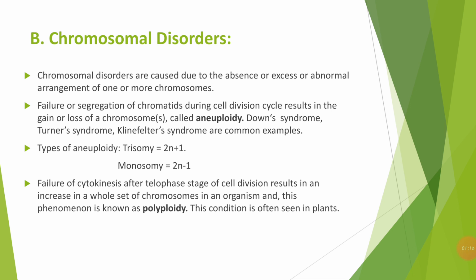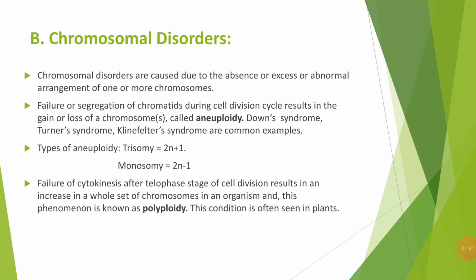One more type of chromosomal disorder is polyploidy. Failure of cytokinesis after the telophase stage of the cell division results in an increase in a whole set of chromosomes in an organism, and this phenomenon is known as polyploidy. This condition is often seen in plants, right? So chromosomal disorders means, if there is an absence or excess or abnormal arrangement of one or more chromosomes, it is a chromosomal disorder.